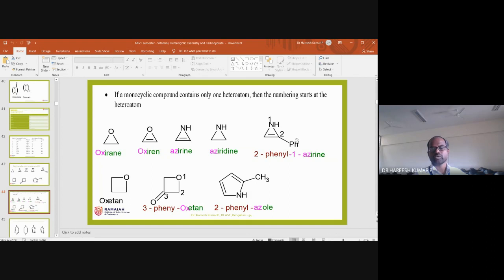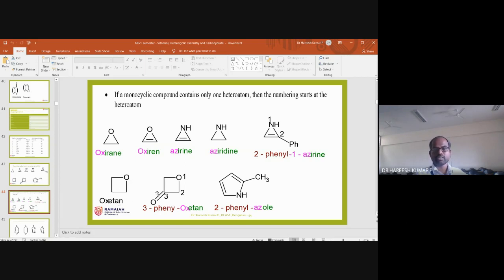And this has a substituent, 2-phenyl. When you are numbering, the first number always goes to the heteroatom. So 1 is the heteroatom, and at position 2 a substituent is there, 2-phenyl. At position 1 the aza group is there. Irine is the suffix and aza is the prefix. And oxetane, a 4-membered ring with oxygen, is called oxetane.